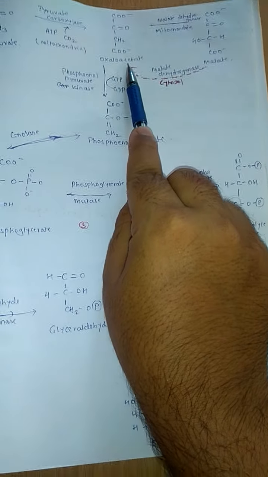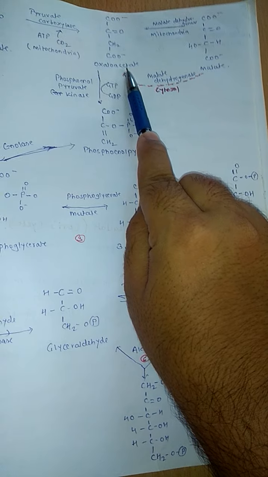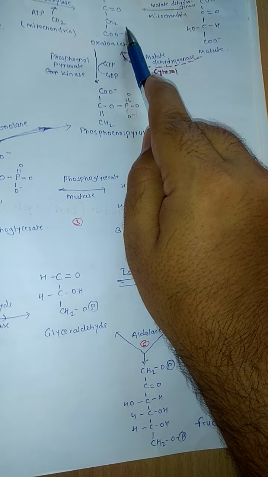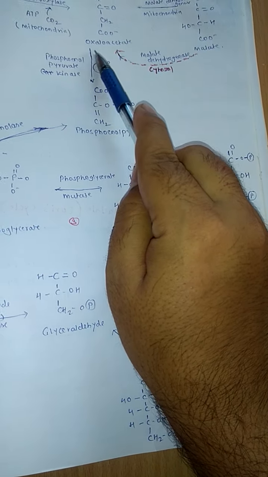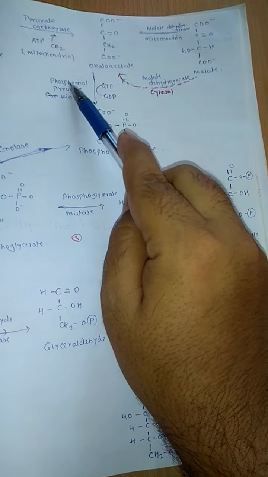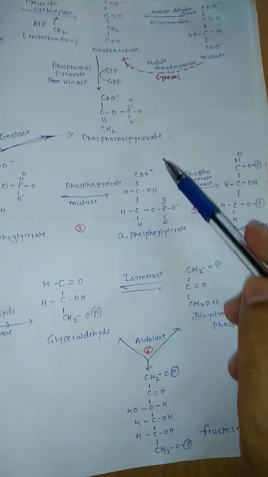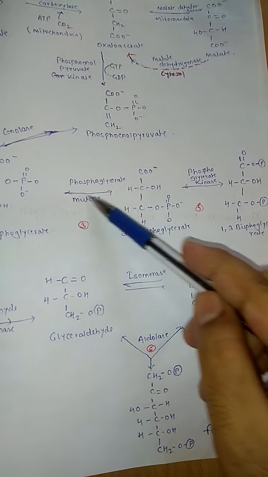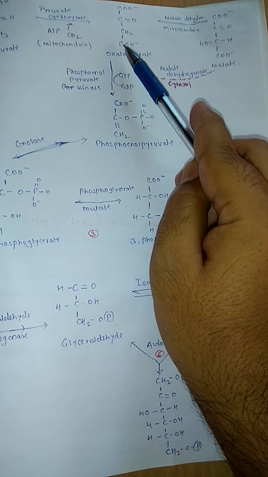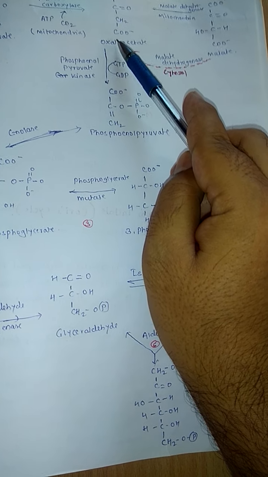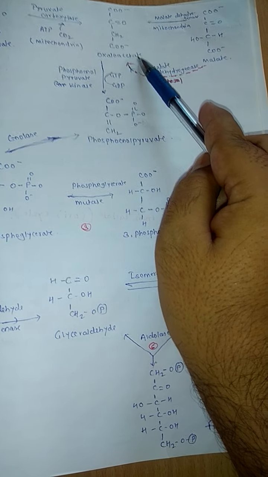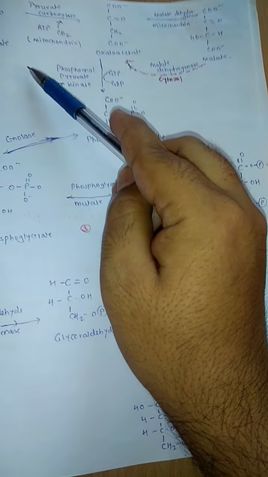But here one thing happens: this oxaloacetate is impermeable to the semi-permeable mitochondrial membrane. It will not come back to the cytosol, because the remaining enzymes are present in the cytosol. Once pyruvate enters the mitochondria, it will get converted to oxaloacetate, but this oxaloacetate will not come back to the cytosol.